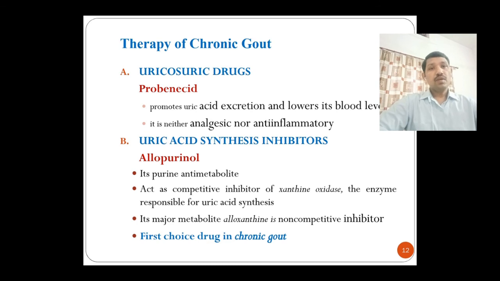The second drug for the therapy of chronic gout is a uric acid synthesis inhibitor, and the first drug is allopurinol. It is a purine antimetabolite, acting as a competitive inhibitor of the enzyme xanthine oxidase. Xanthine oxidase is the enzyme responsible for uric acid synthesis, and when this xanthine oxidase is inhibited, the further production of uric acid is automatically reduced.